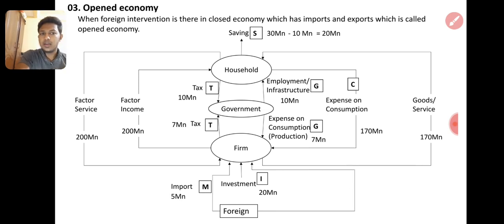In foreign trade, all imports and exports: say import is 5 million and export, I have taken a different value, 18 million. The export will be an inflow. If I export a product, I will receive money, so it is an inflow. If I import, money will go out; it is an outflow. So we do not add the 5 million import to the inflow. The 5 million import is added to outflow and the 18 million to inflow, so it will not tally. Always we take net export and add it in both ways. That is called NX, right?